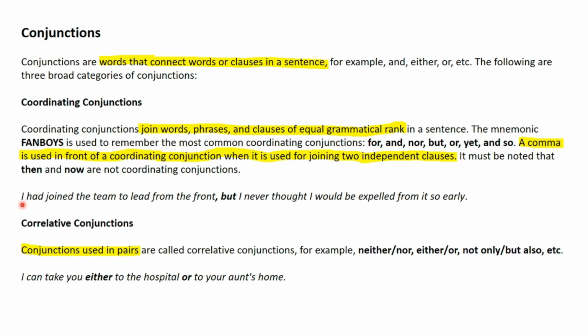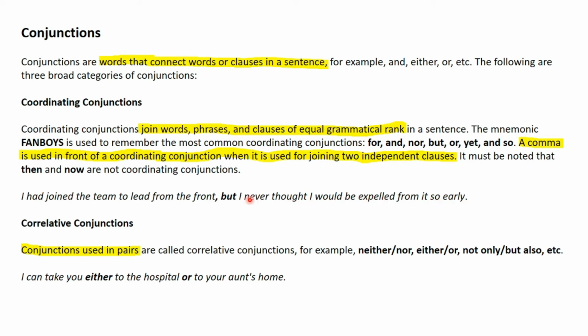Look at this example. I had joined the team to lead from the front, but I never thought I would be expelled from it so early. In this example, we have two independent clauses. I had joined the team to lead from the front is the first independent clause, and then we have a coordinating conjunction, and then we have the second independent clause: I never thought I would be expelled from it so early.